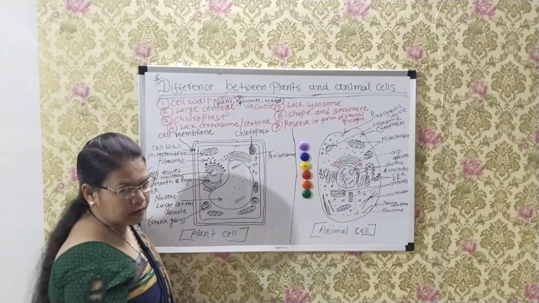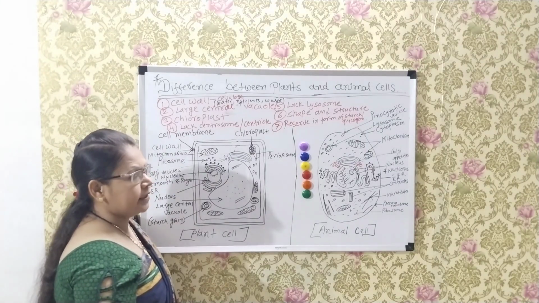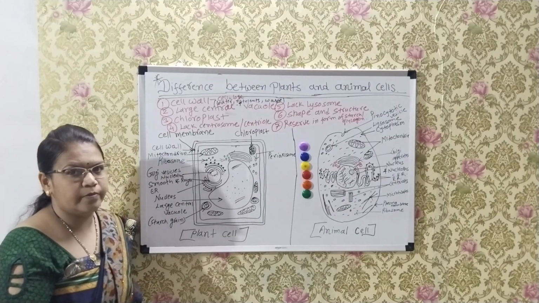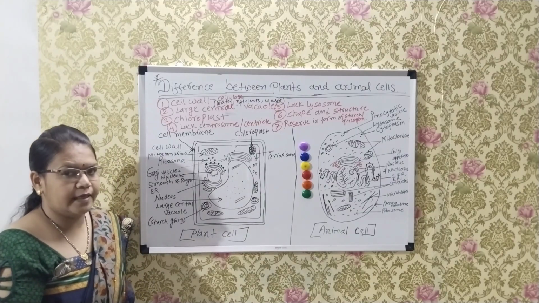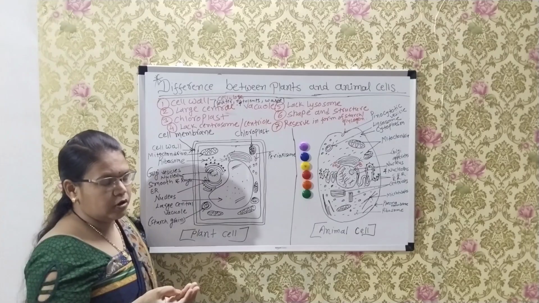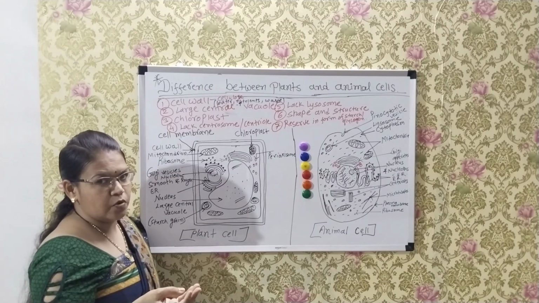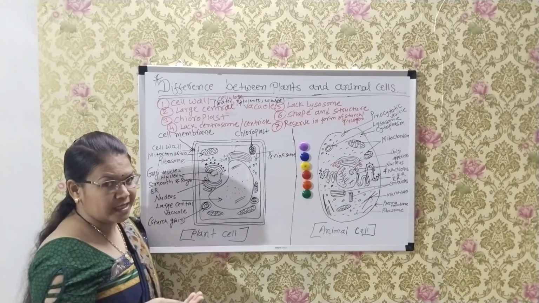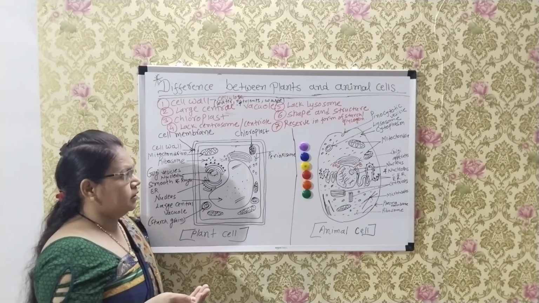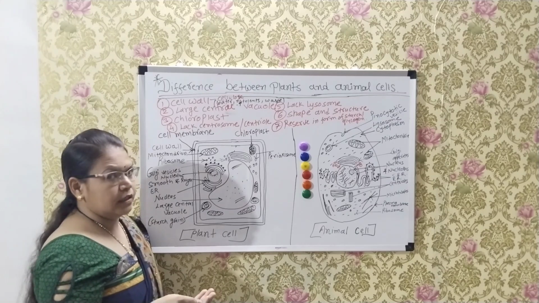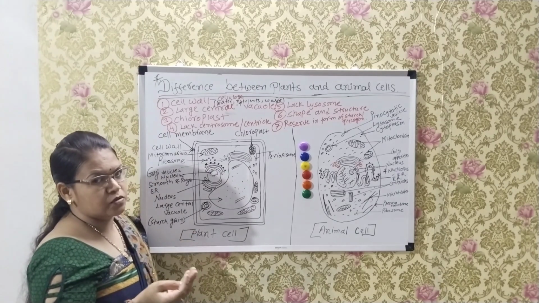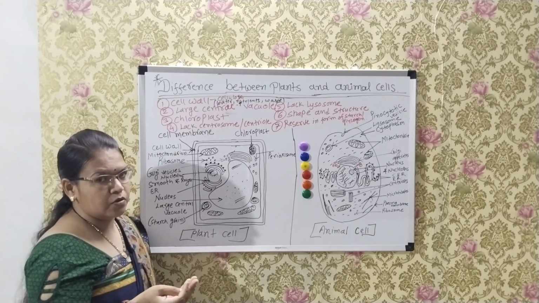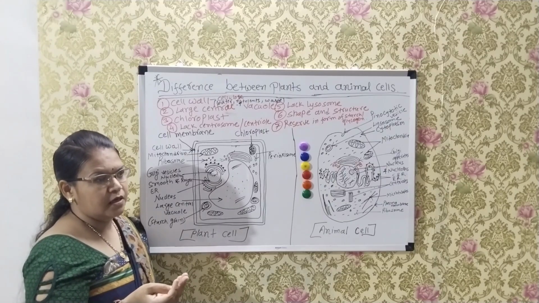Fifth, lysosomes. You know that every cell has many organelles like mitochondria, Golgi bodies, ribosomes, centrioles, endoplasmic reticulum. So in plant cells, lysosomes are absent. We also call the lysosome a suicide bag.